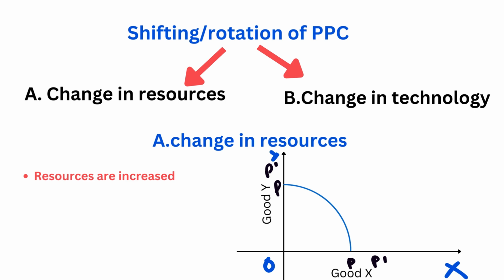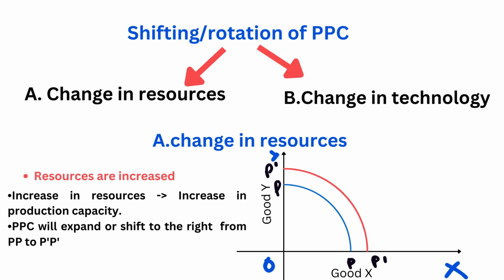So let's study about change in resources in detail. What do you understand by change in resources? It means resources are either increased or decreased. So what happens to PPC when the resources are increased? When the resources are increased, the PPC shifts to the right. And why does it happen? It happens because when the resources are increased, it's obvious that the production capacity of good X and good Y increases. That's why the PPC shifts to the right.